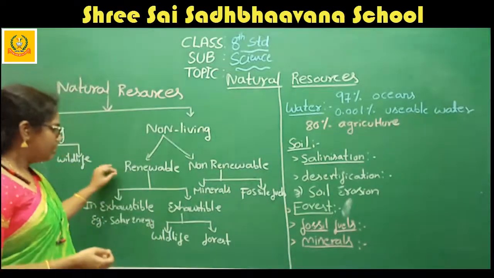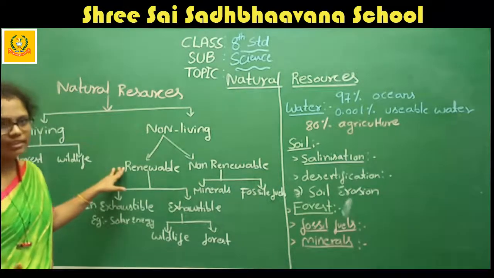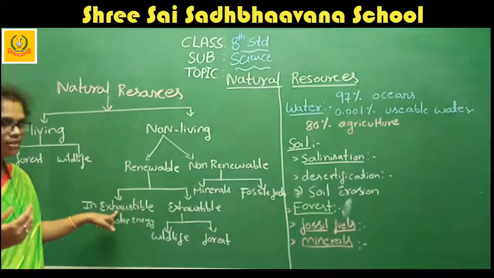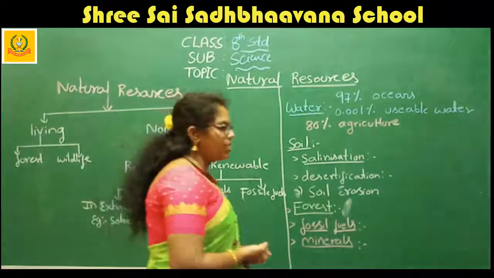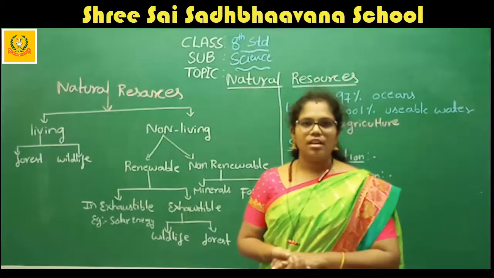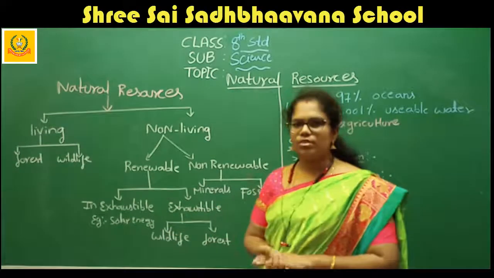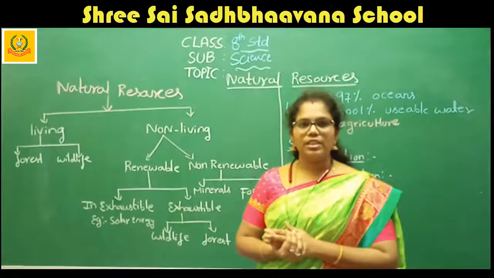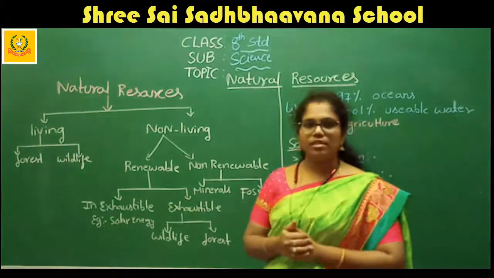Again, renewable resources, which means you can use them continuously, are divided into inexhaustible resources and exhaustible resources. What are inexhaustible resources and exhaustible resources? If you see the examples, you can tell the definition. What is inexhaustible and exhaustible?